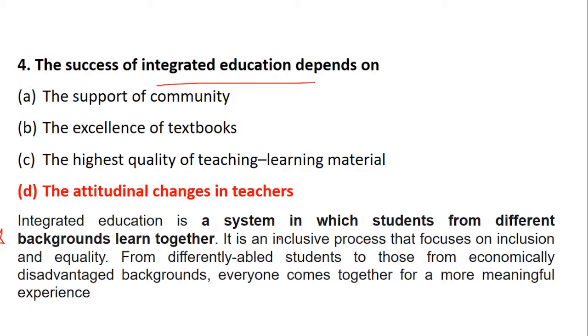Integrated education is nothing but a system in which students from different backgrounds learn together. It is an inclusive process that focuses on inclusion and equality, from differently abled students to those from economically disadvantaged backgrounds, that is, from a different set of backgrounds. Everyone should be given equal importance irrespective of the background, the financial status, or any other factor. So that is called as what? That is called as integrated education.